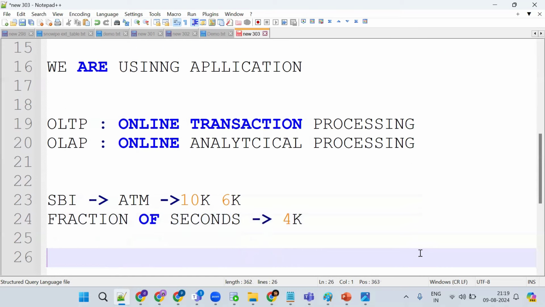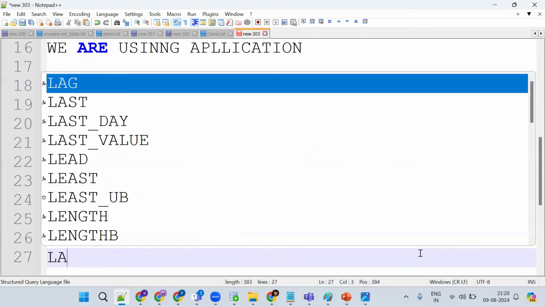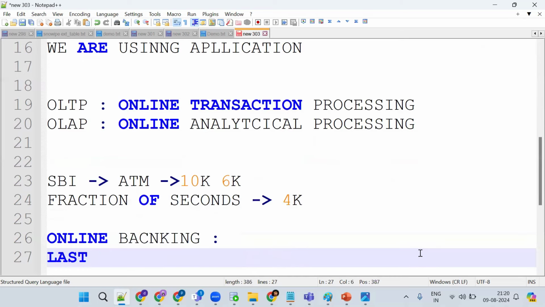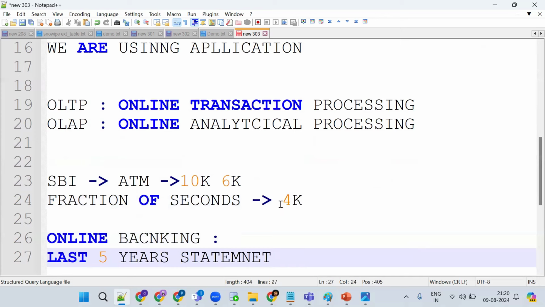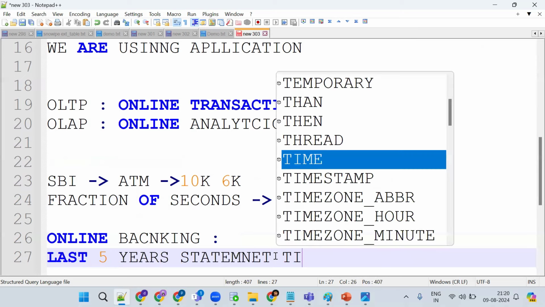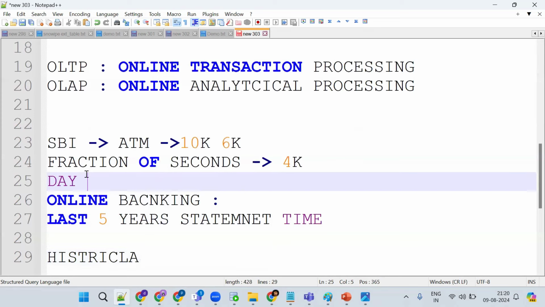Same thing, I go to online banking and I want to get the last 5 years statement. When compared to this transaction, will this one take some time, or will the response be faster? It will take time. Why? Because it's historical data, whereas the other is day-to-day transactions.